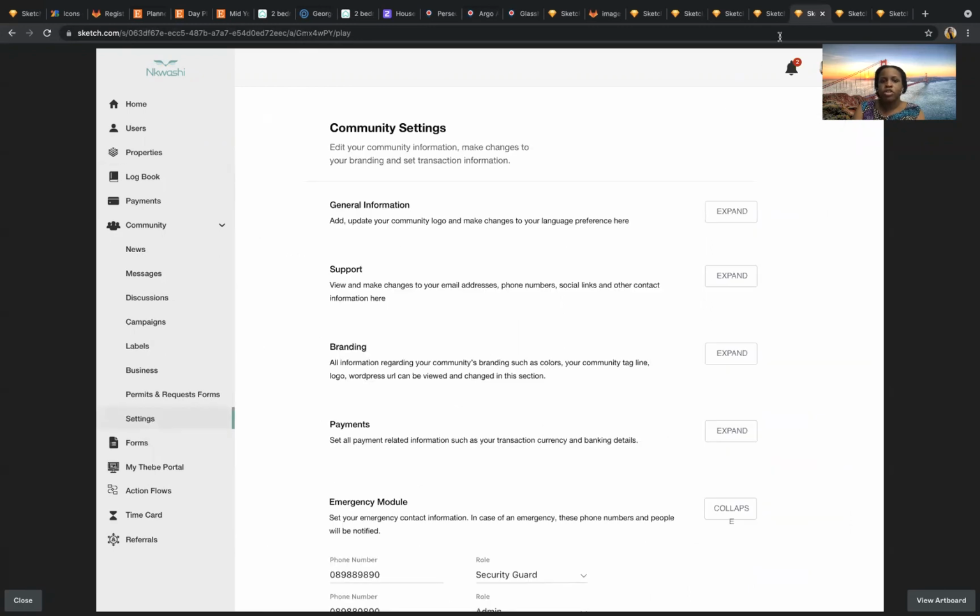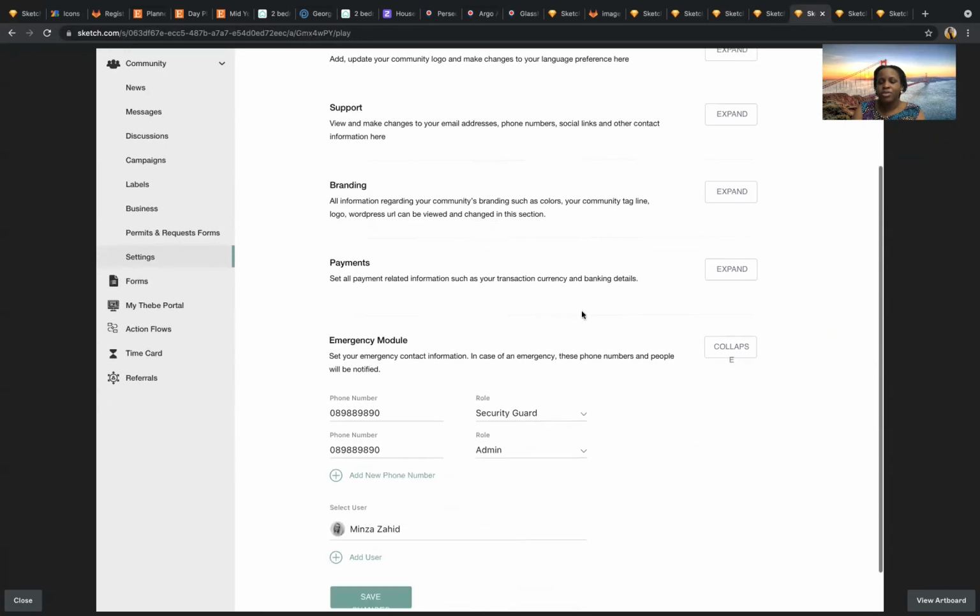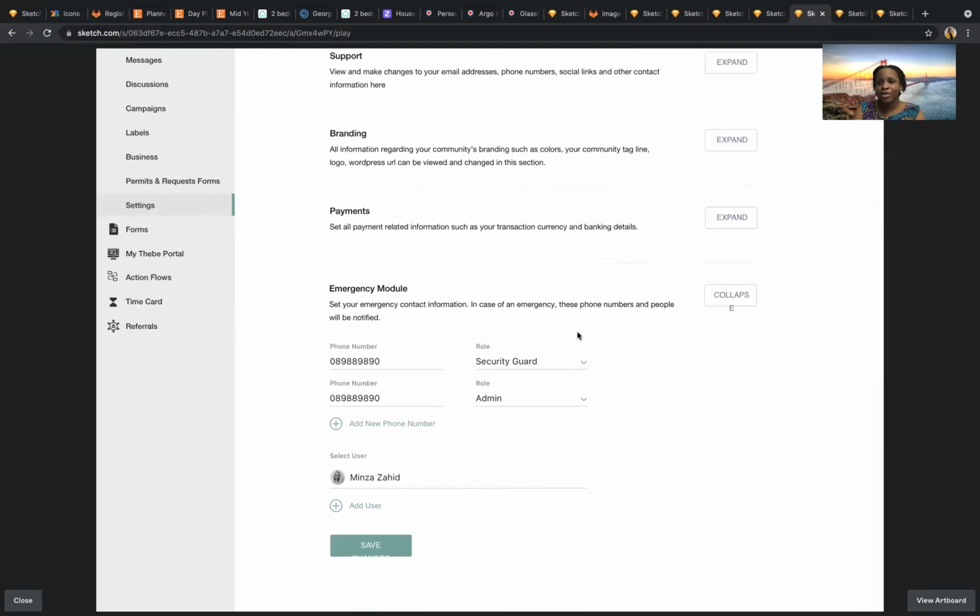Also, due to the new feature that we have, which is the emergency or the panic module, we've also added this feature here. Pardon me, Sketch is a bit broken, so it shows on the viewer's end as if it's broken here.